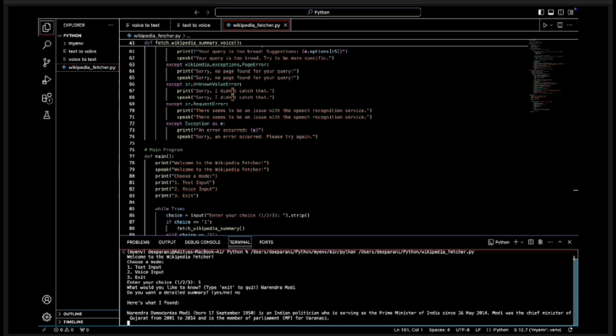Narendra Damodar Das Modi, born 17 September 1950, is an Indian politician who is serving as the Prime Minister of India since 26 May 2014. Modi was the Chief Minister of Gujarat from 2001 to 2014 and is the Member of Parliament (MP) for Varanasi.